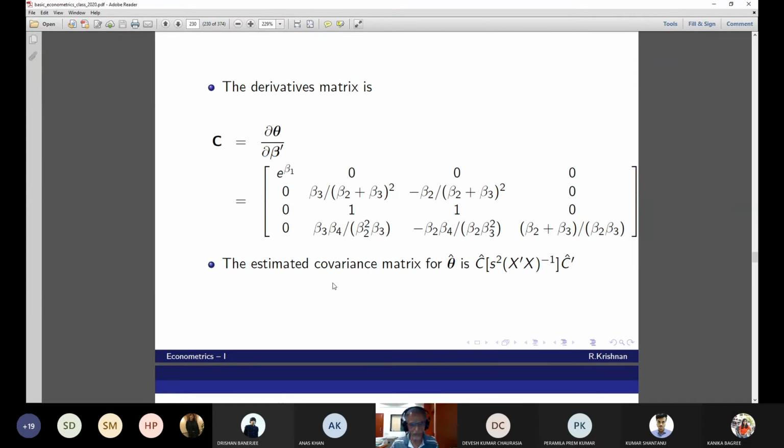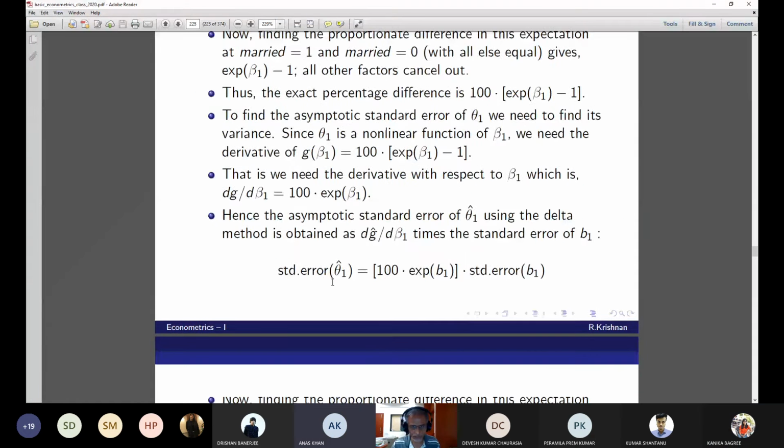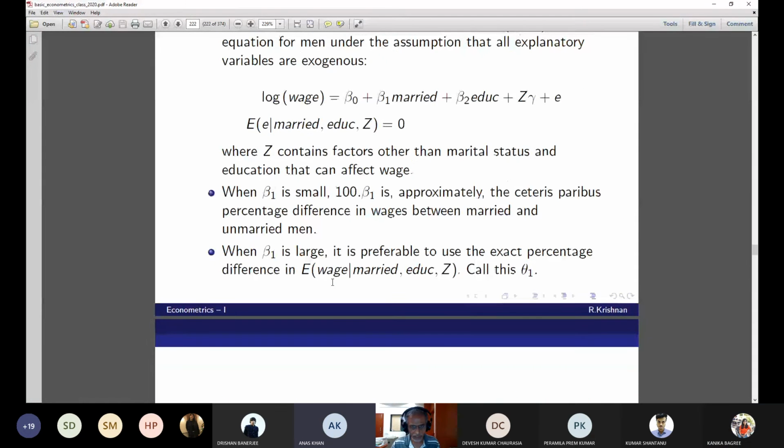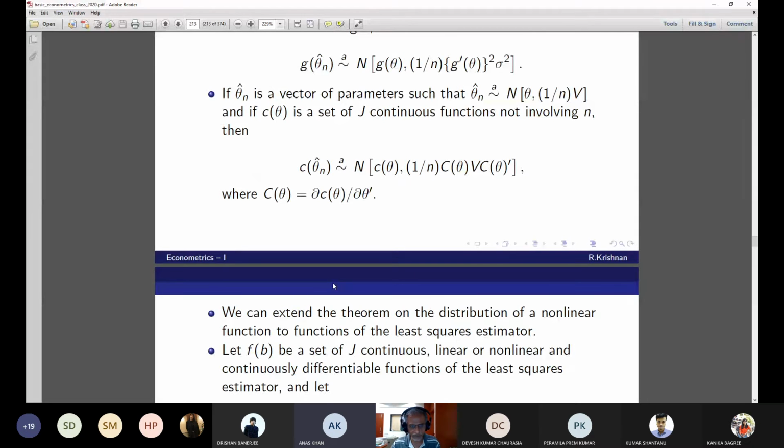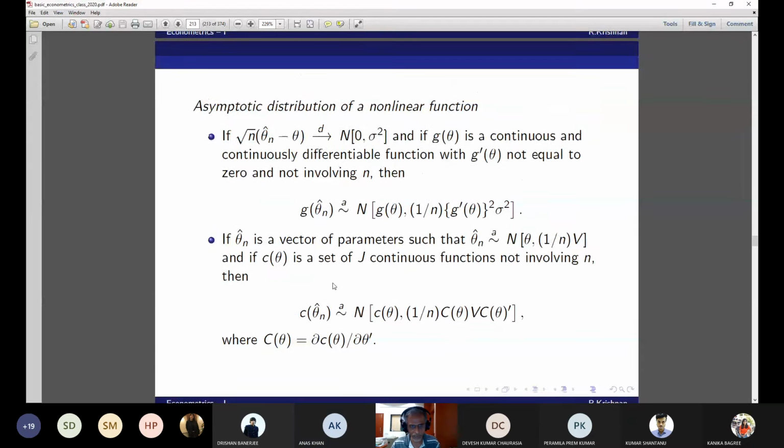Suppose you go and see, you repeat it once, you will get it. Hello? Yes, sir. No, one minute, I'll come to Kanika now. Anas, do you get the basic stuff what you are trying to do? Yes, we got it, sir. I will repeat this particular stuff again. This particular stuff you need to know, otherwise there'll be a problem.